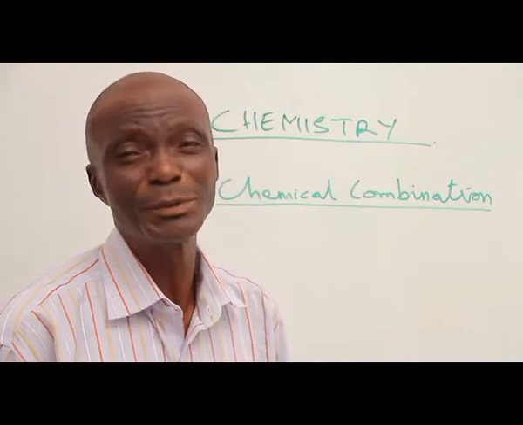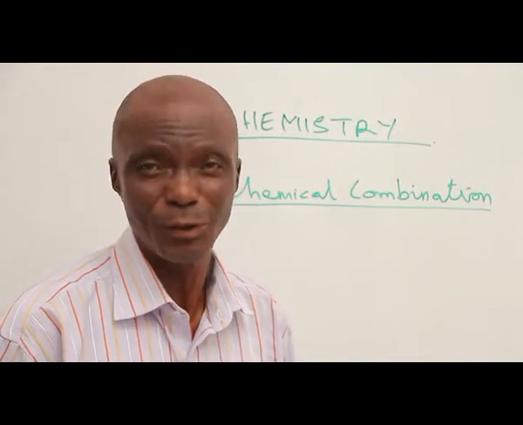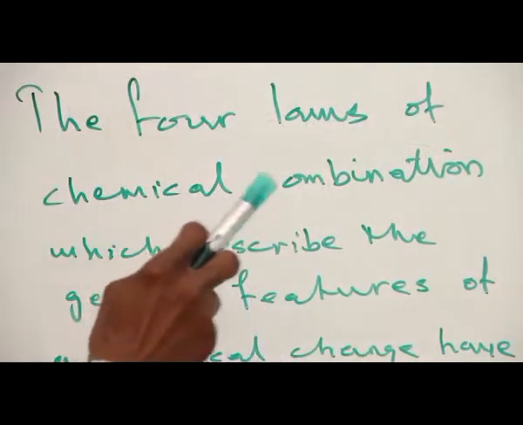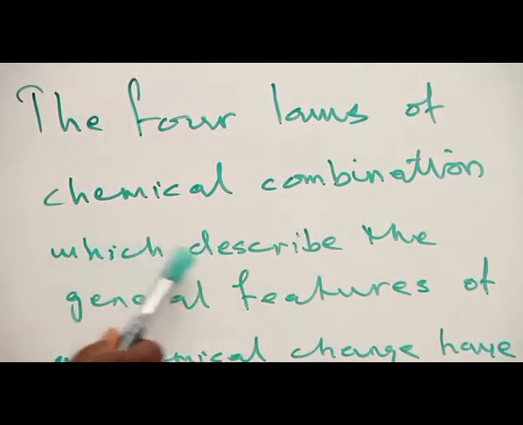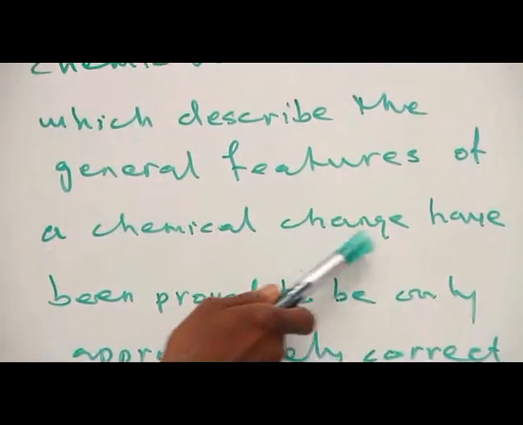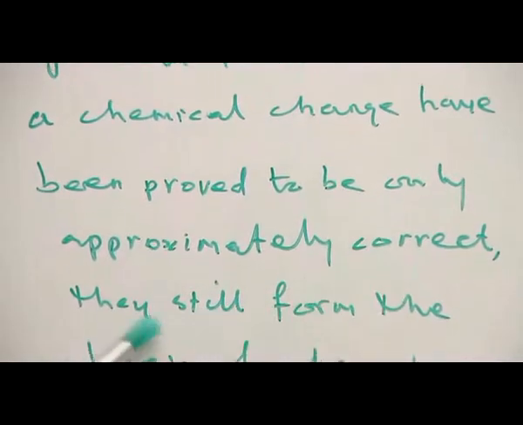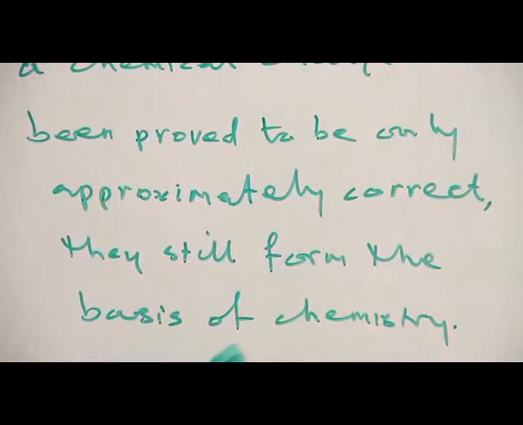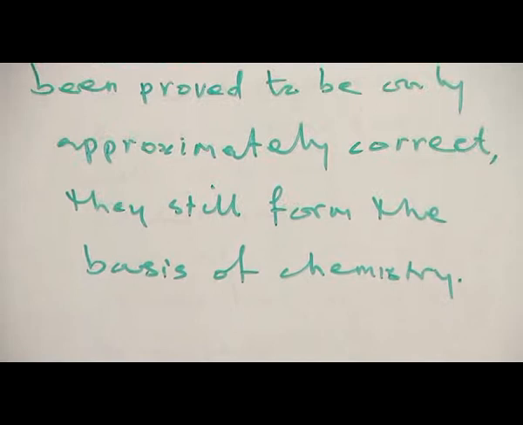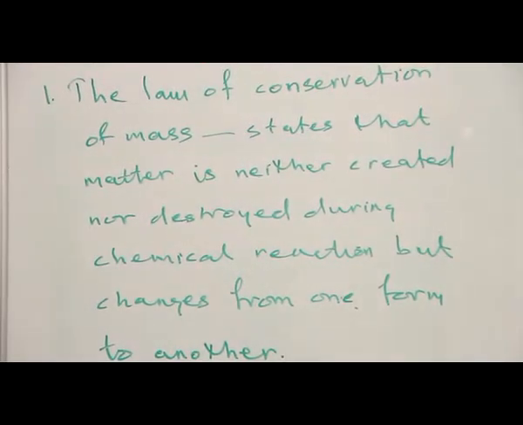Although these laws have been proved to be slightly incorrect, yet they still form the main basis of modern chemistry. The 4 laws of chemical combination, which describe the general features of a chemical change, have been proved to be only slightly correct. They still form the basis of chemistry. Let's consider the laws one after the other.